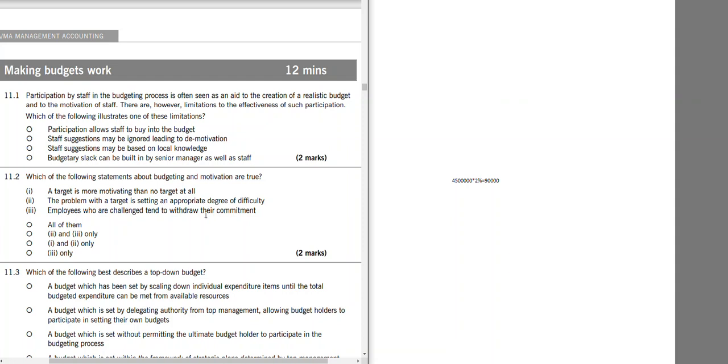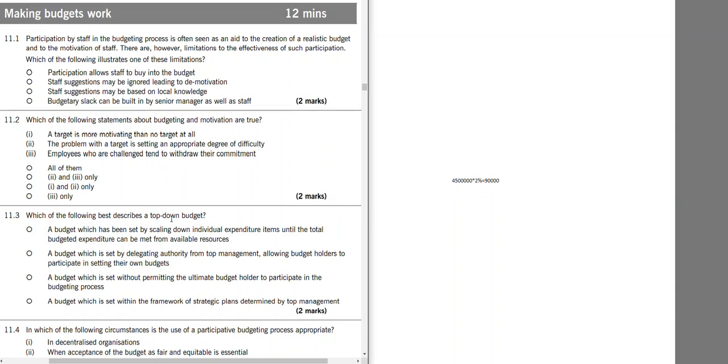Yeah. The problem with a target is setting an appropriate degree of difficulty. Yes. If you make it too difficult, then it will create demotivation. If you make it too easy, it will also create demotivation. Employees who are challenged tend to withdraw their commitment. It is not true. Usually people that are challenged become committed.